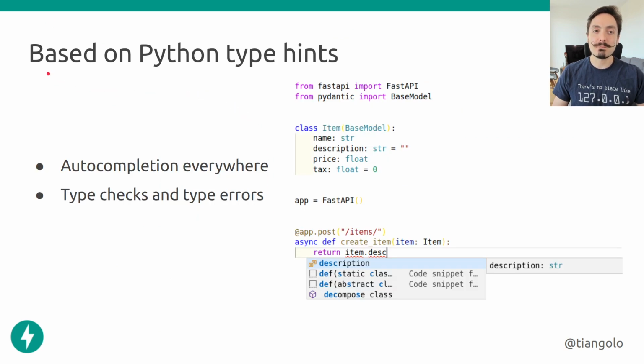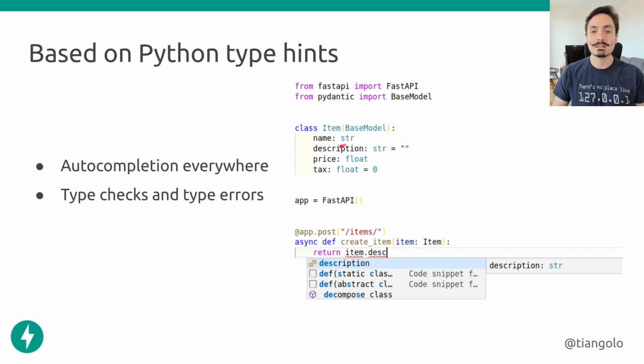Cool. So FastAPI is based on Python type hints. This means that we declare type annotations. For example, in this one we are saying, hey, name is a string. And this is the standard way in Python to declare that this attribute of this class will be a string. We are not importing some particular class from FastAPI or something. This is just the standard way to declare that something is a string.